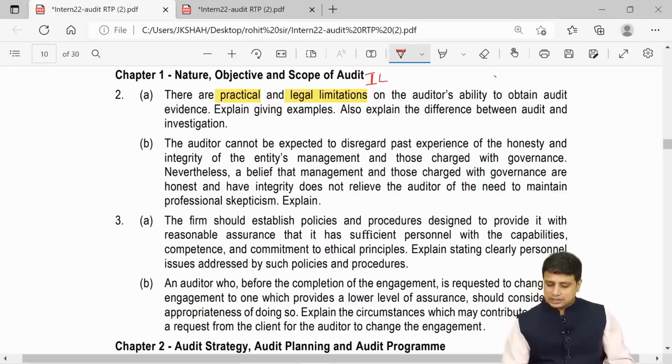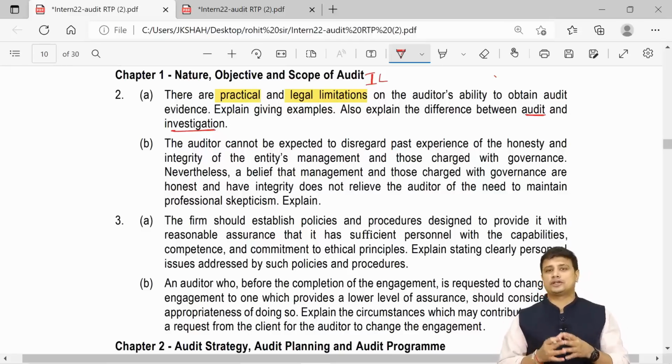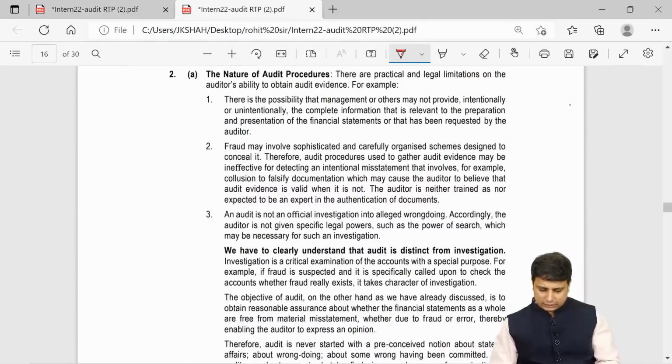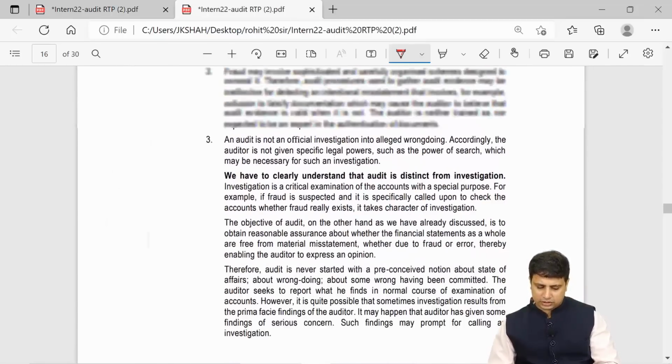Secondly, what they are asking is to explain the difference between audit and investigation. See, in case of audit, all we want to give is a reasonable assurance. But when we talk about investigation, it is an in-depth examination. So let us go through the answer here. Here first you will write the inherent limitations.